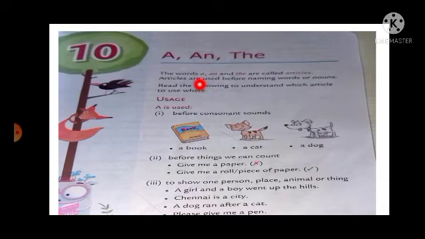The words a and the are called articles. So what do we call these three, a, an and the? They are called articles. So underline this sentence: a, an and the are called articles. Articles are used before naming words or nouns. So when we use articles a and the, we use them before naming words or nouns.